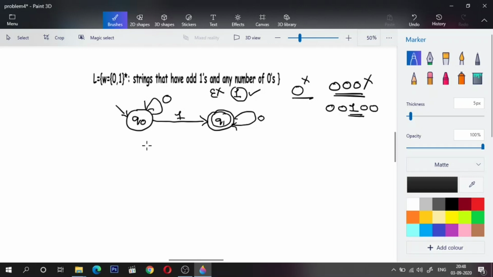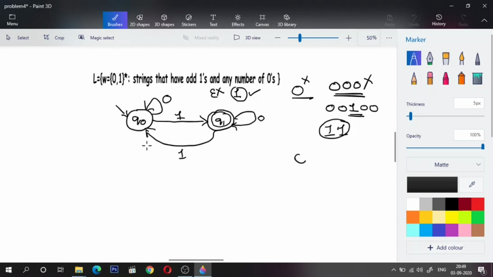Now coming to the invalid string. What if I encounter an even number of 1s? For the first occurrence of 1, I'll go to Q1, which is accepted. If I encounter one more 1, the number of 1s in the string will be even, so I should end up in a rejected state. So Q1 upon 1, I should go back to Q0, which is already marked as non-accepting. All the invalid strings will be rejected in this way.